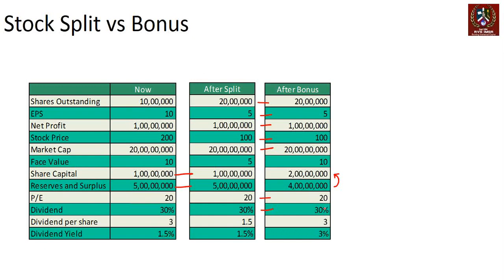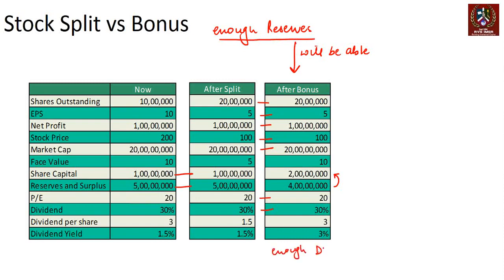So logically, only a company that has enough reserves will be able to do a bonus. Stock split anyone can do. It doesn't really require anything else. It's just mathematical jugglery. In the case of bonus, you need to have two things. One, you need to have enough reserves. Two, you need to also have enough dividend payment capability, because the dividend number will actually increase in the case of a bonus, right?